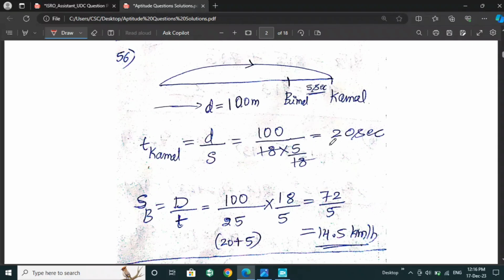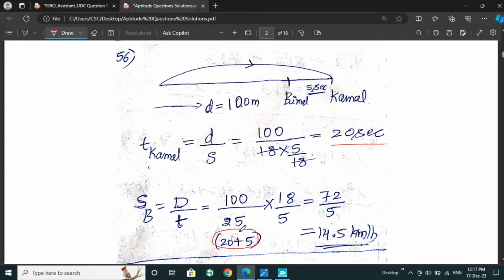So we will get 20 seconds required for Kamal to run this track. Then the speed of Bimal is distance by time. Distance is 100 meters only, and 5 seconds extra time is required for Bimal to cover the distance.